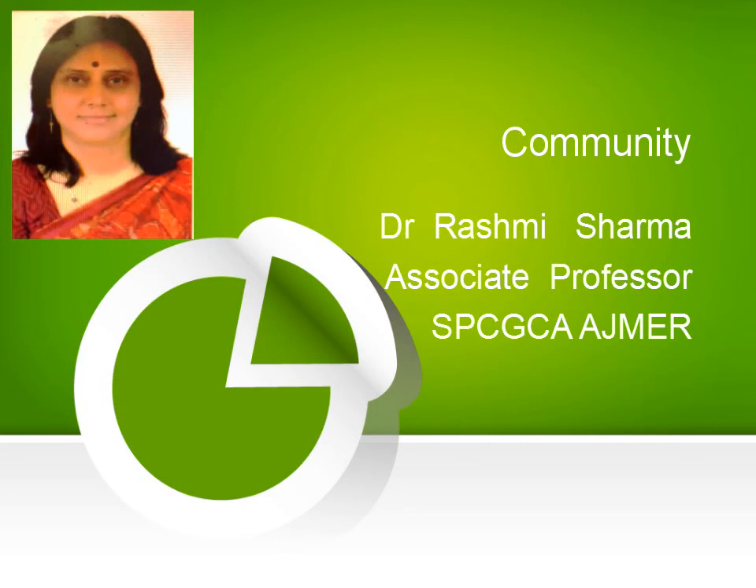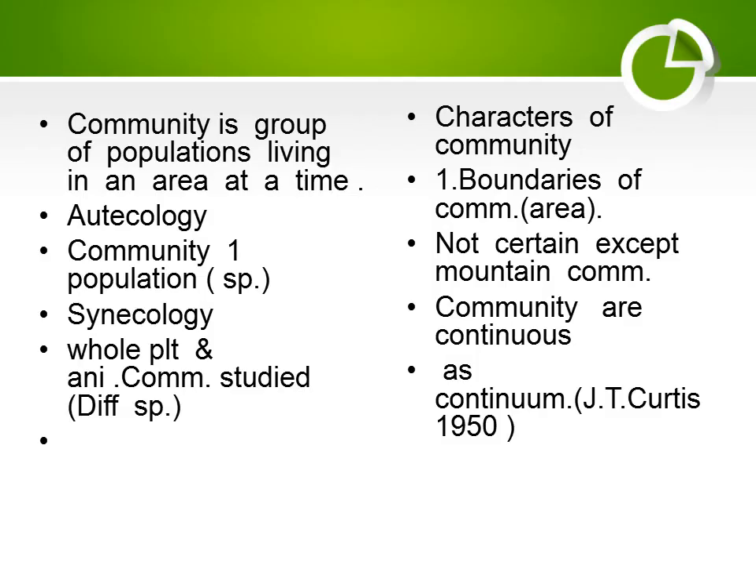Today we will take Community in BSc Bio, third year, Ecology and Environmental Biology. Community is animals or plants living in an area, or populations living in an area at a time. When one particular species or population is studied, it is known as autecology. When whole plants and animals are studied in a community, it is known as synecology.